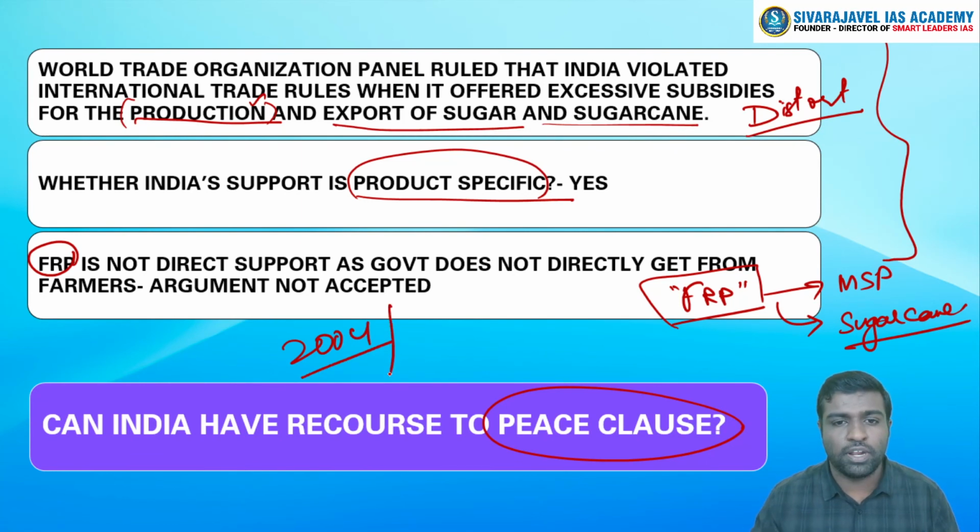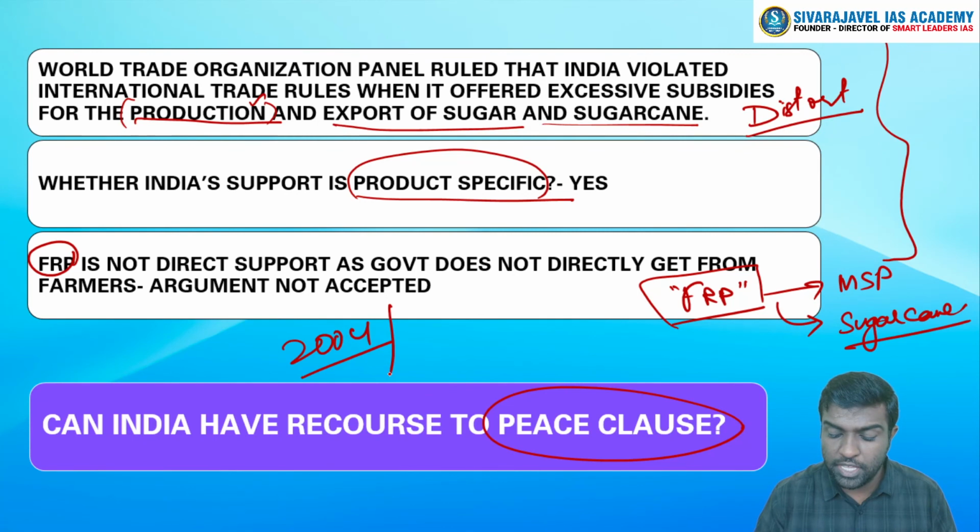After 2004, countries were now free to take all the countries to the dispute settlement board with the argument that these countries have violated the principles. And it is only after this that many of the countries began to slap cases against India.